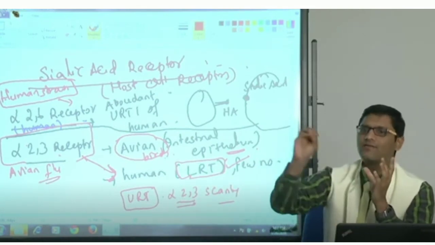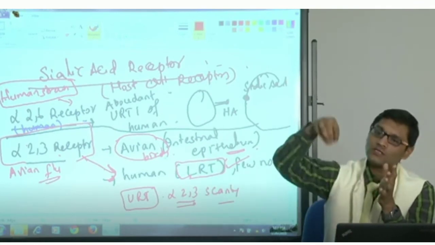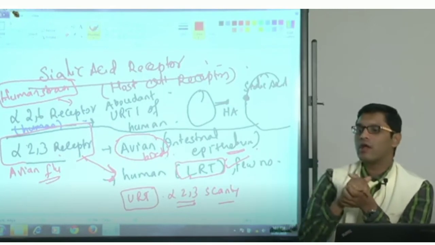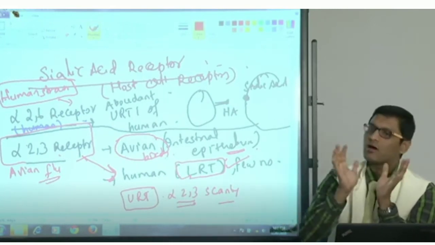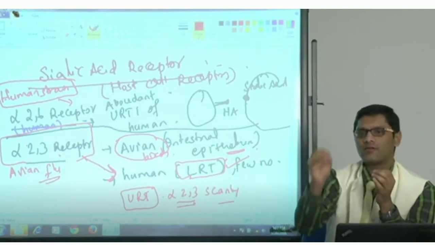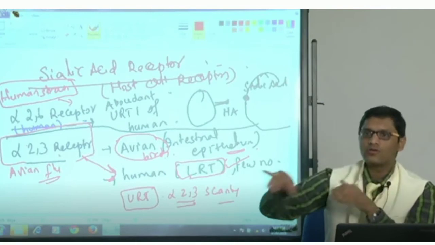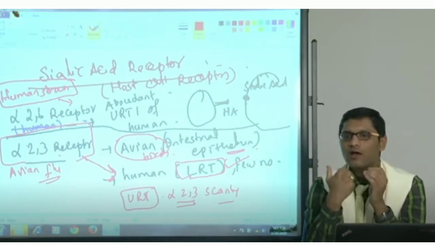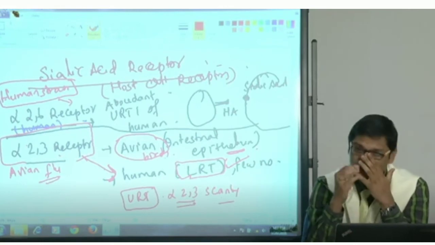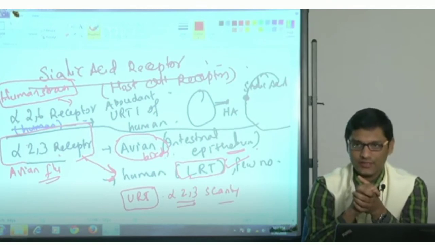But once they infect a human, they will go to the lower respiratory tract, which has alpha 2,3 receptors, by which they can cause severe manifestations. But the number of cases will always be very low, because the upper respiratory tract is the site through which the virus enters, and we don't have alpha 2,3 receptors there. So this is the sialic acid receptor theory for influenza virus.